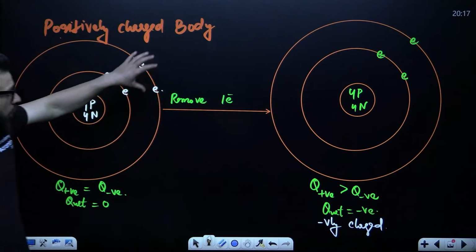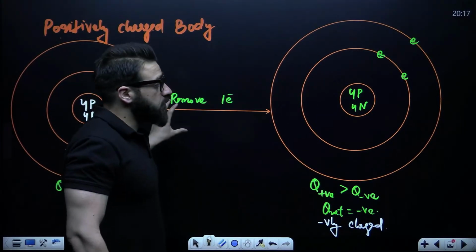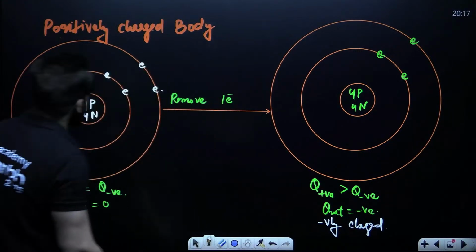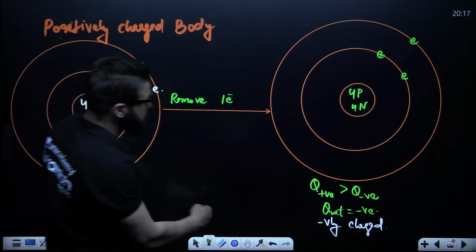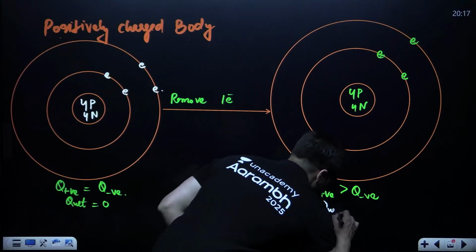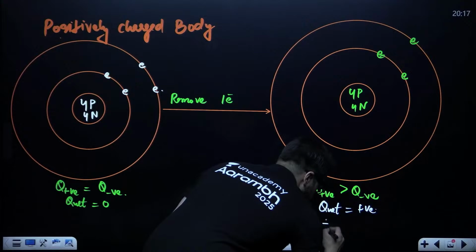So, on removing an electron from the atom, the body becomes positively charged. Net charge here is positive, because positive charge is greater than negative charge.